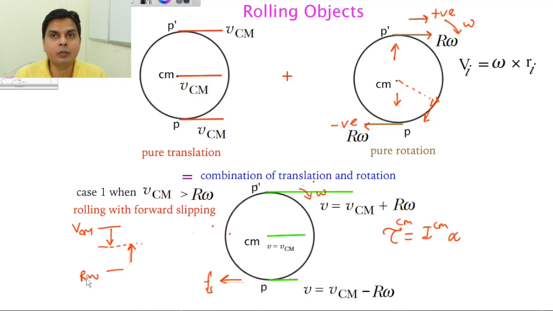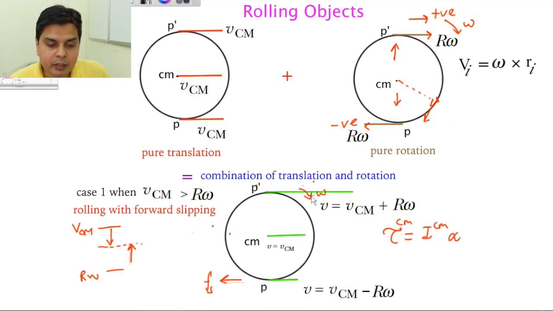So just analyze this very carefully. Since there is forward slipping, there will be friction in this direction. The role of this friction is to provide a torque. Torque can come only from friction, not from normal reaction or weight, because they pass through the center of mass. So this poor guy working alone, doing all the hard work, creates a torque because of friction, which creates an alpha.